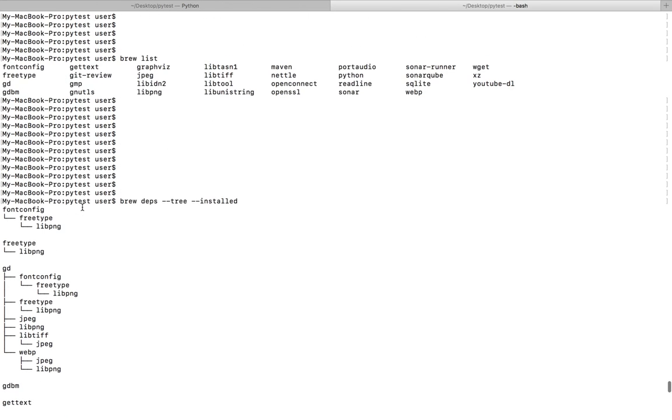Okay, so these are the two options. Brew list to get a simple list and brew deps --tree --installed to get a list of all the installed packages with their dependency tree.